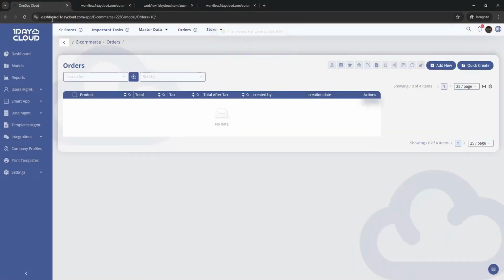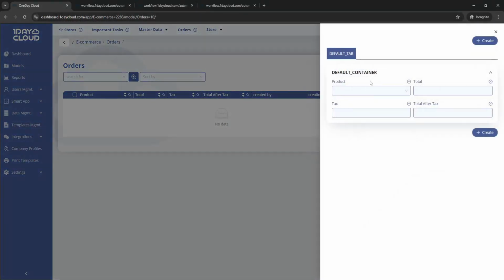Let's try that. The total will be 1000. The tax will be 15%. And let's create.